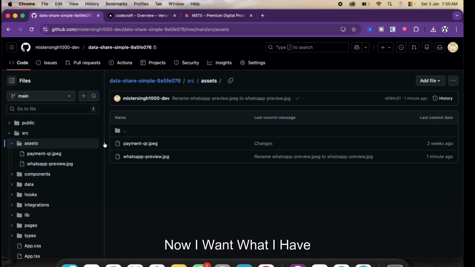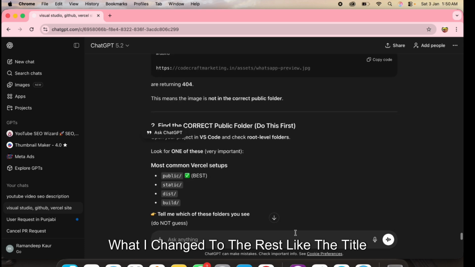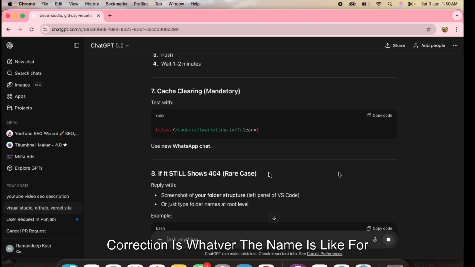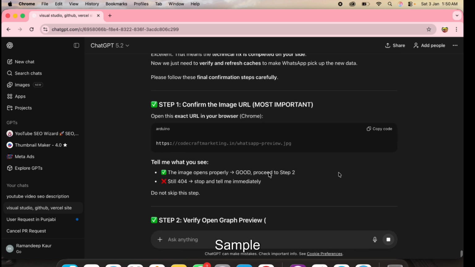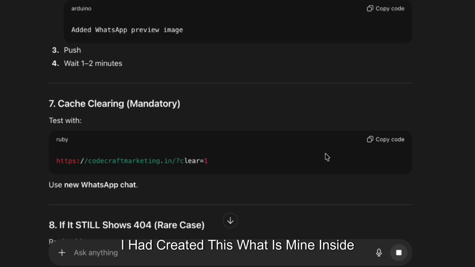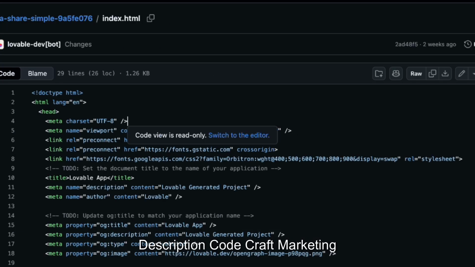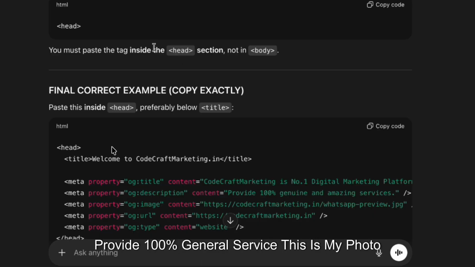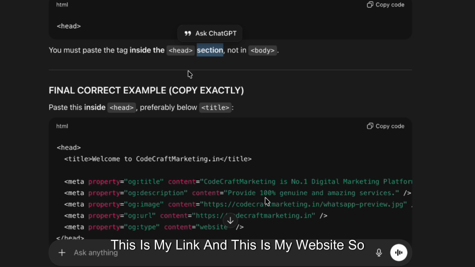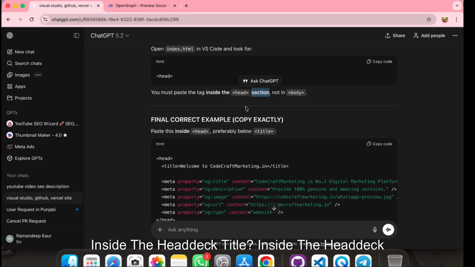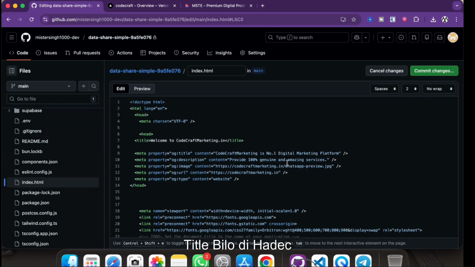Now I want to change the rest, like the title and description, and how will I do all those things? He will tell me, whatever your correction is, whatever the name is. For example, I had created this inside my website: meta title, description, Codecraft marketing, provides 100% general service. This is my photo, this is my link, and this is my website. So where do I put this? I have to place it inside the head, title inside the head.